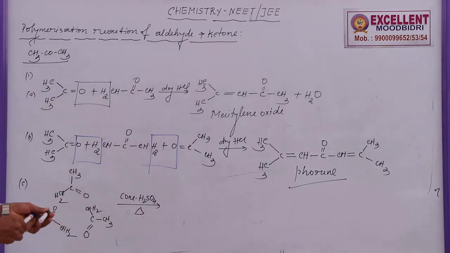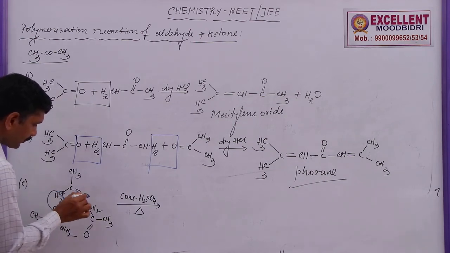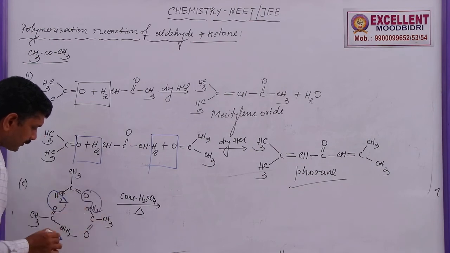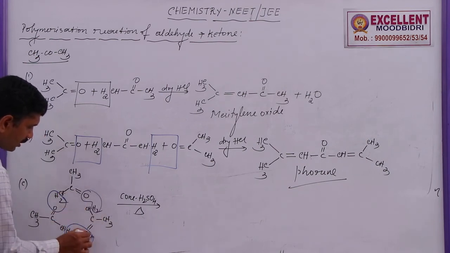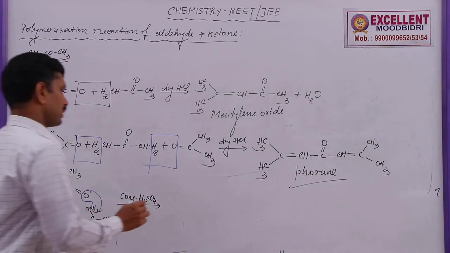Water is eliminated here, one molecule of water is eliminated here also, and here also. So the product formed is